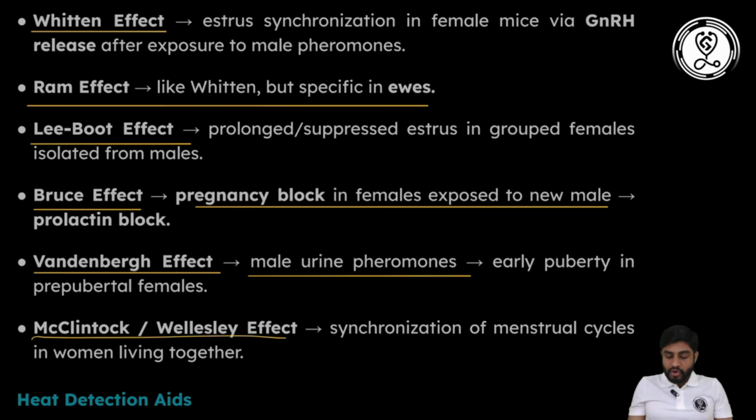And last comes the McClintock or Wellesley effect. It is the synchronization of the menstrual cycle in women living together. Whenever women or female animals live together, sometimes their estrous cycle will also get synchronized. So that is known as the McClintock or Wellesley effect. These are the different effects specialized for the estrous cycle. You should remember these effects, because sometimes they may ask about the terminologies also.